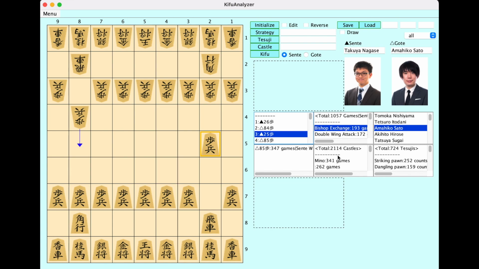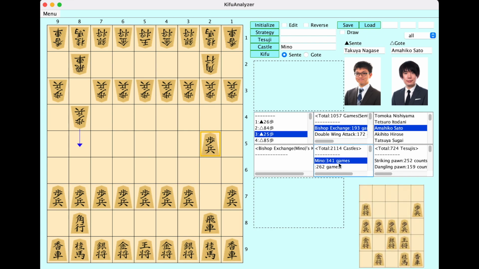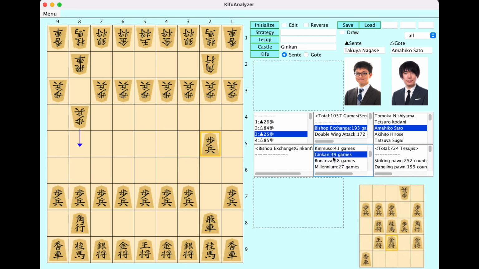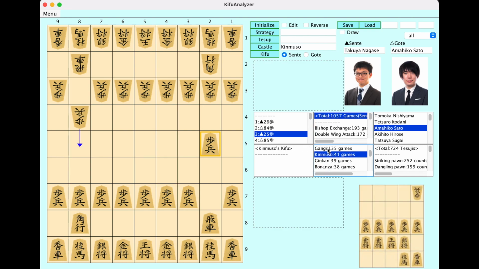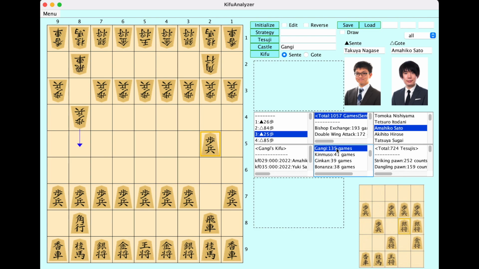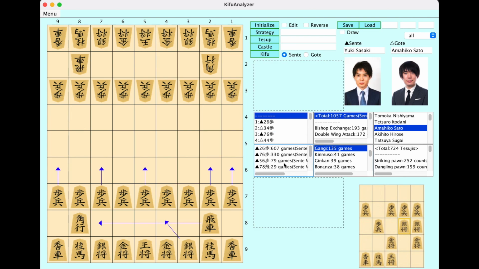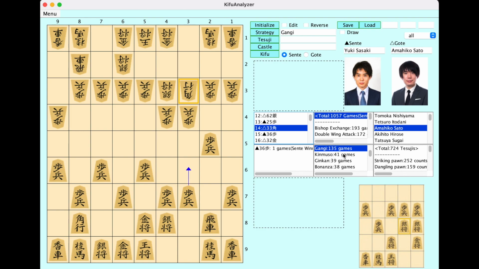And also there is information about castles. So you can see which castle is popular among professional players. For example, Mino is the most popular, and Sitting King is the second most popular. And also you can search a Kifu by the castle, like this kind of game. So you can search the Gangi game like this.